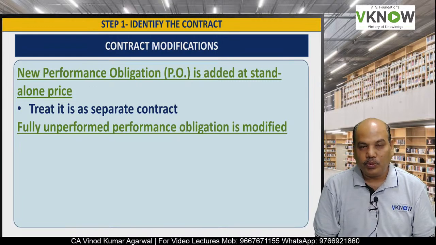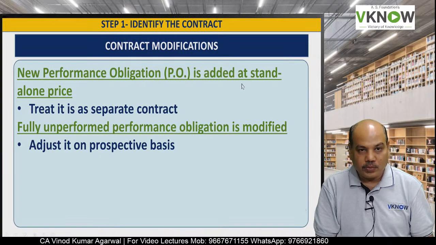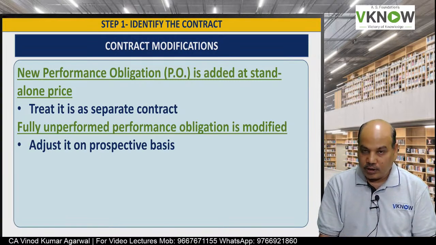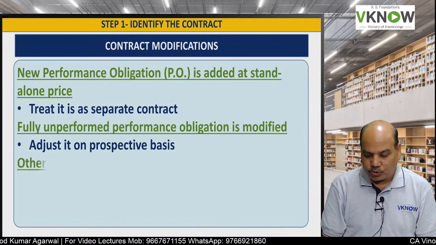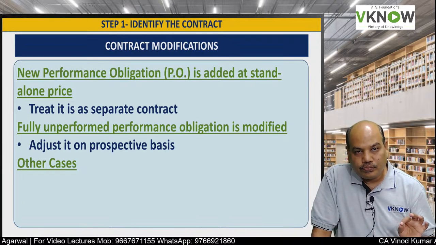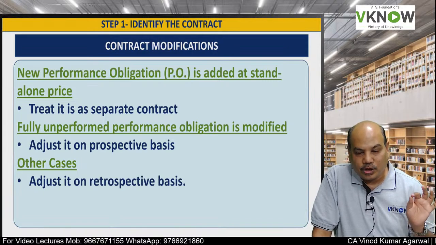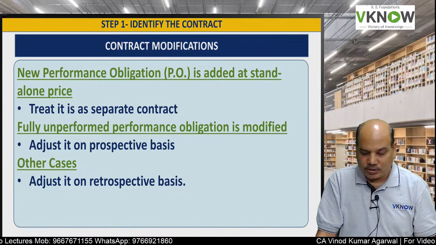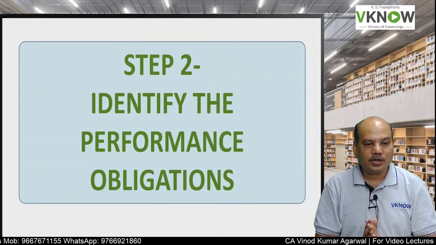Fully unperformed performance obligation is modified. So if the performance obligation is not yet done and it is modified, then it will be adjusted on a prospective basis. But other than these two, in other cases, any change made in the contract will be adjusted on a retrospective basis. That was part 1, identify the contract.